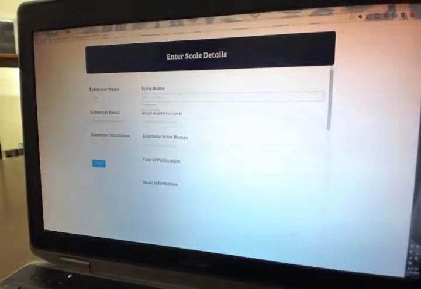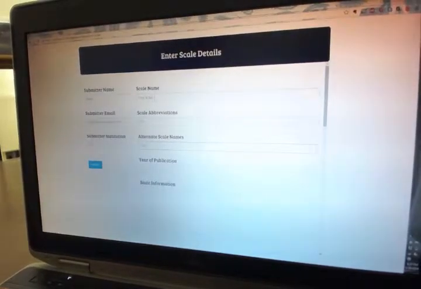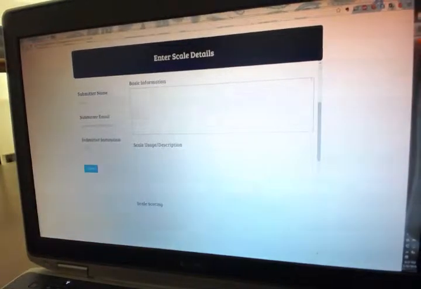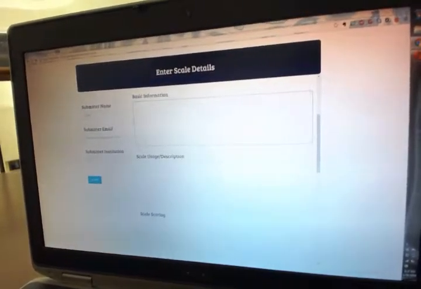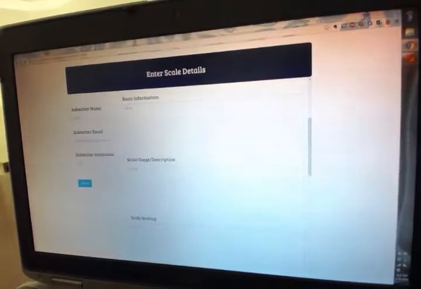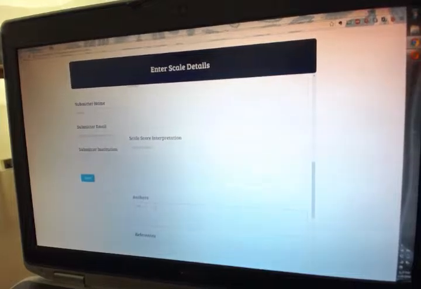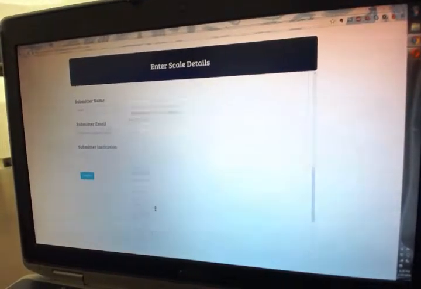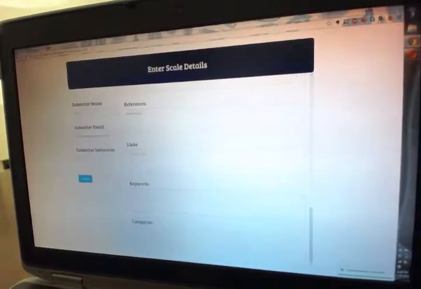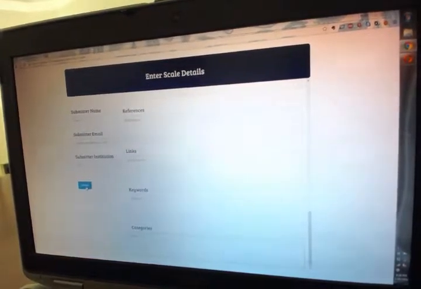So the full scale name is test scale. Scale abbreviation is TS. All the scale names is TS. Tester, year of publication, 2015. We're just going to make up some stuff because we have to fill in all this. We can scroll here. All this stuff and the submit button stay in the same place. Basic information is basic. Scale usage is usage. Scoring is scoring. And we'll just put some other stuff. Interpretation, Dave, references, links, google.com, keywords, PsyBase, categories, scale. Okay, now that we've filled all these things out, we can click submit.